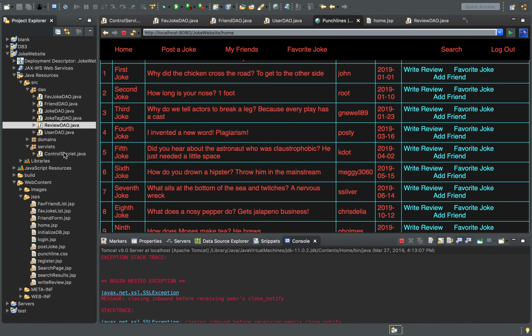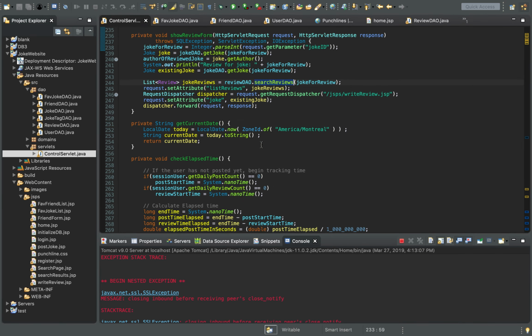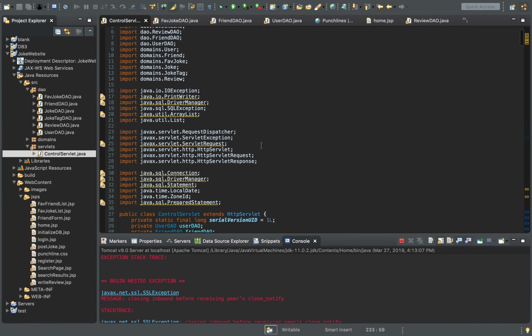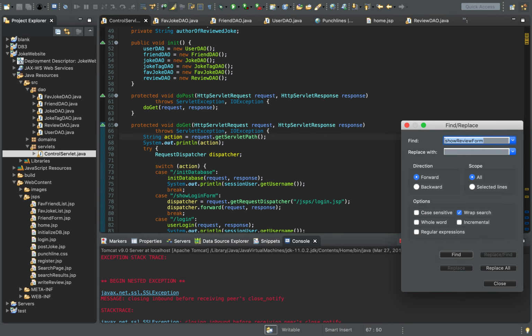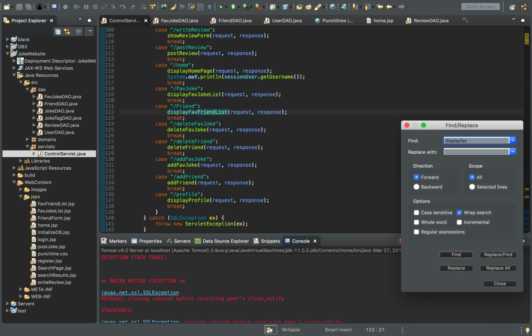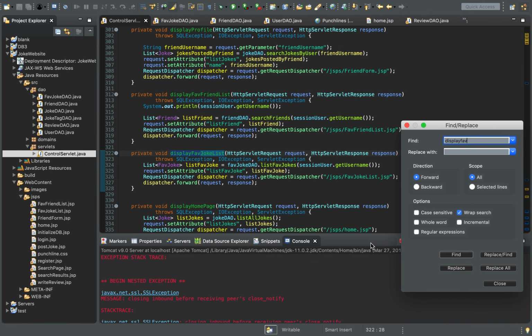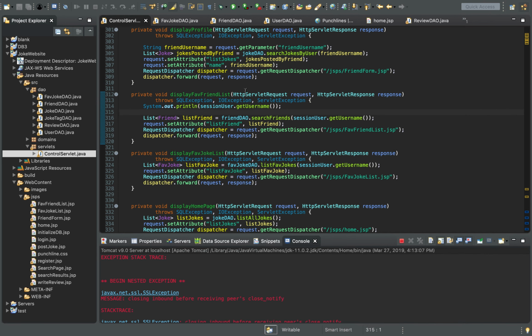So that's what I did for part two, and my implementation is right here. So you can display favorite friend list and display favorite jokes list.